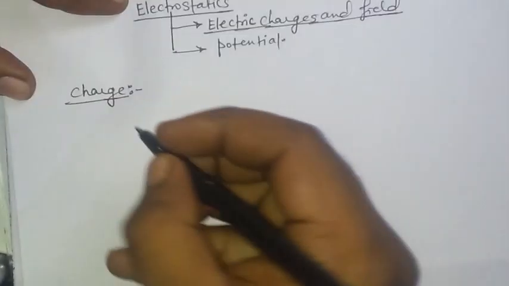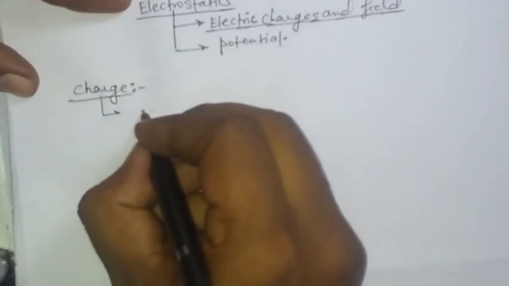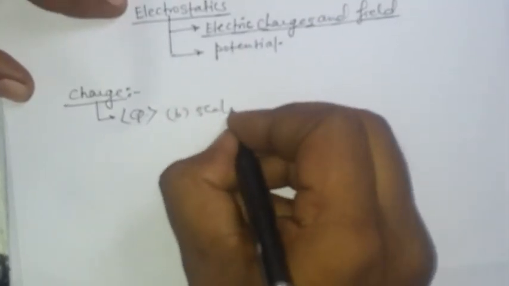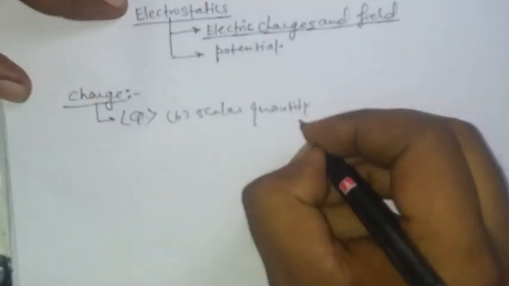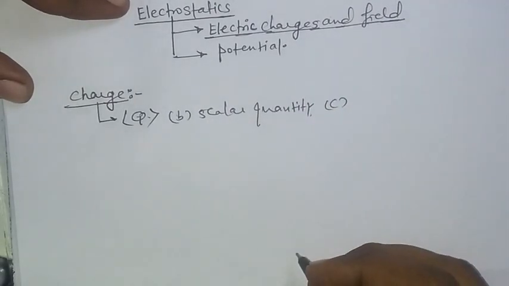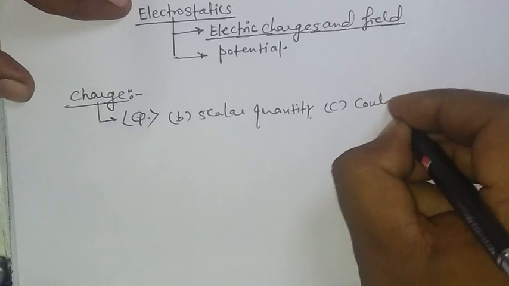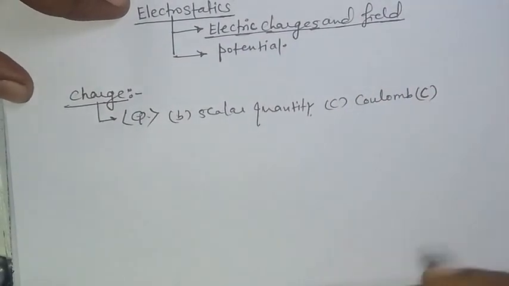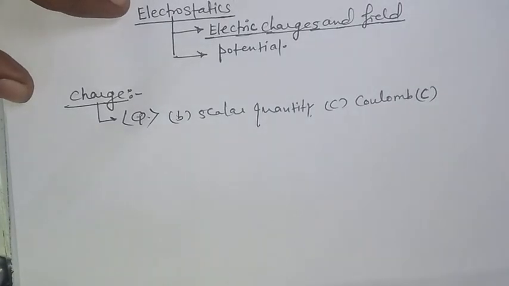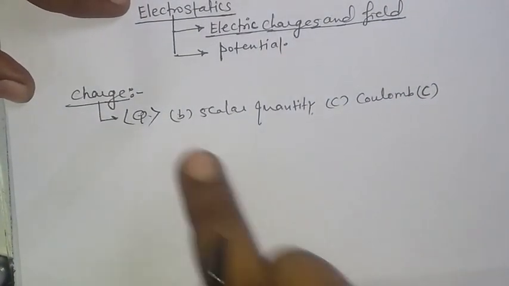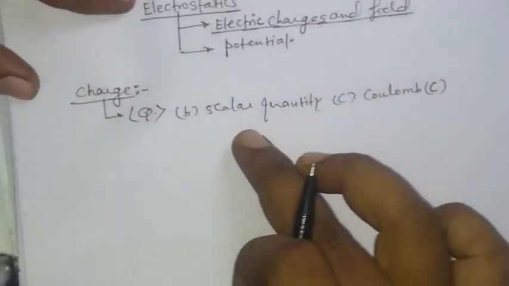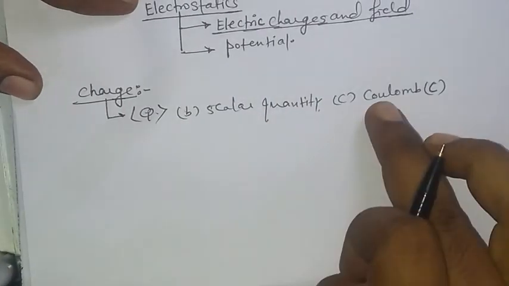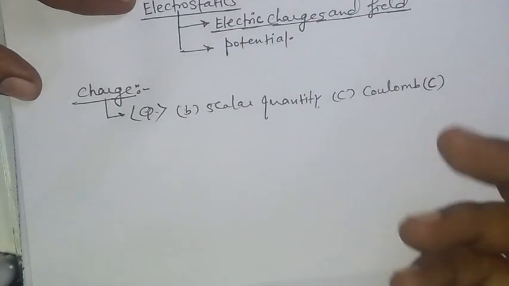चार्ज बेसिकली Q से डिनोट करते हैं, कैपिटल Q, and it is a scalar quantity. And the unit of charge is basically what? Coulomb, capital C. So we understand the charge. The three important terms we have to understand: first, charge is denoted by Q, most important thing. Its physical quantity is a scalar and its unit is coulomb.